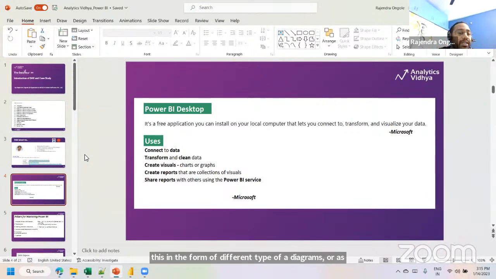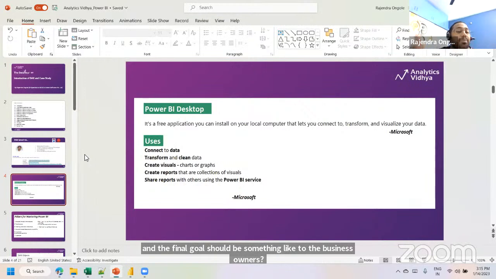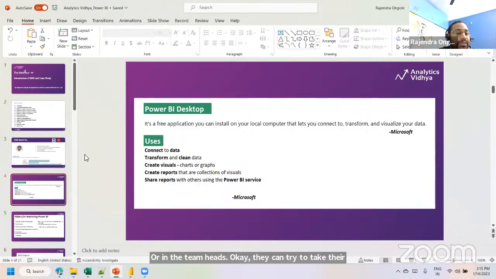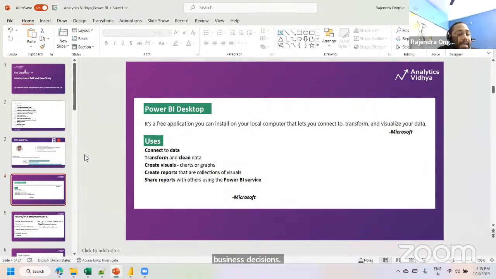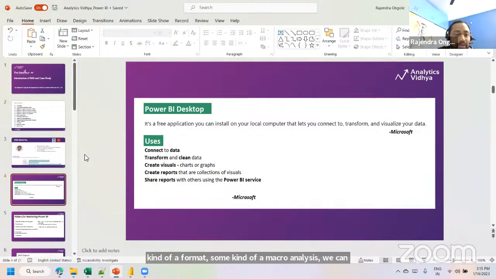So who is going to benefit by using this tool? As a developer, we are going to do all these activities, and the final goal should be something for the business owners or team heads. They can take their business decisions accordingly. So whatever data we are connecting, instead of analyzing the data from an Excel or some kind of macro analysis, we can convert the data into charts or diagrams. A collection of visualizations, we will call a report. So we are trying to build reports by using this Power BI desktop application.